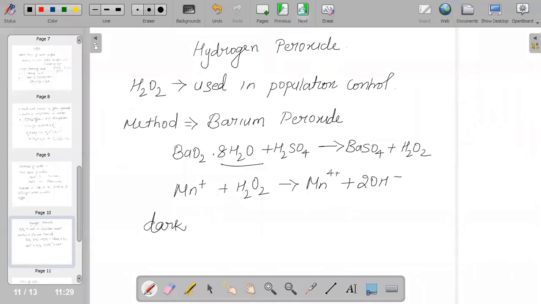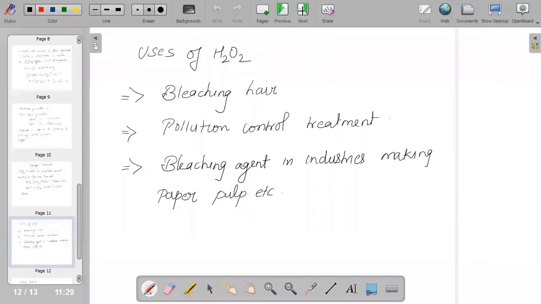And when we talk about application, that is where it is being used. It is used for bleaching hair. It is used in pollution control treatment, and it is used as a bleaching agent in making paper, pulp, etc. So there are many applications for hydrogen peroxide.